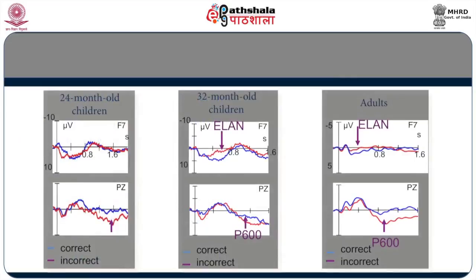Next on the screen you will see ERPs generated by 24-month-old children, 32-month-old children and adults. The particular ERP that is compared is P600.